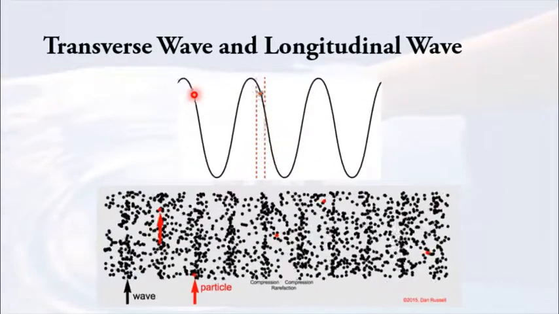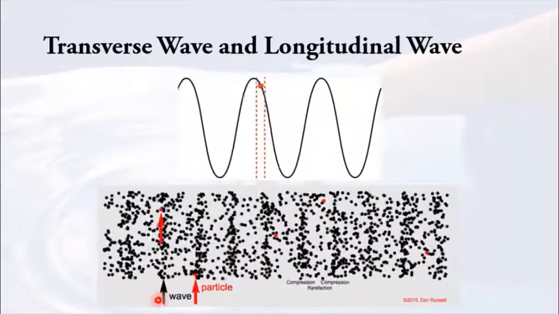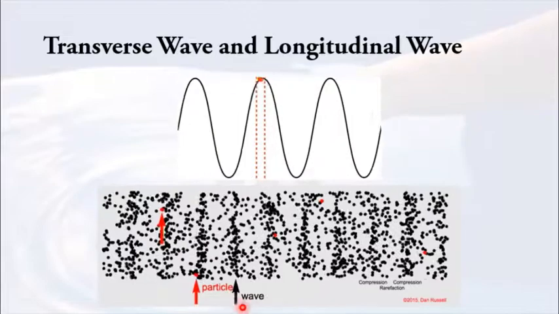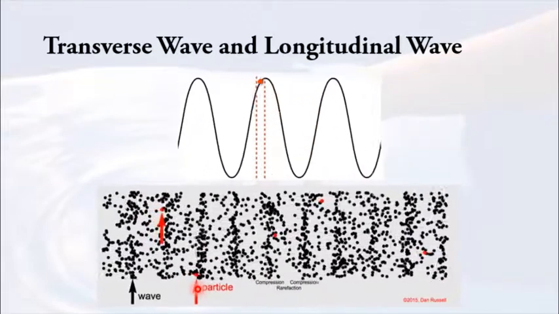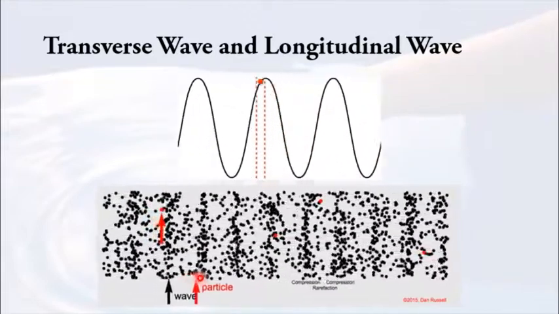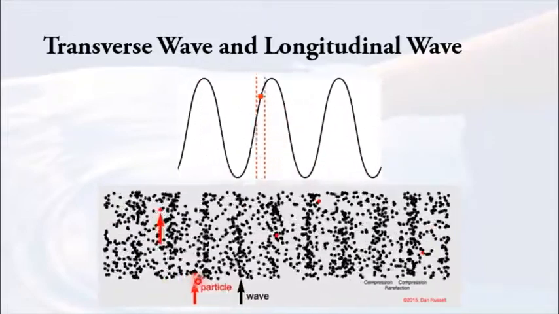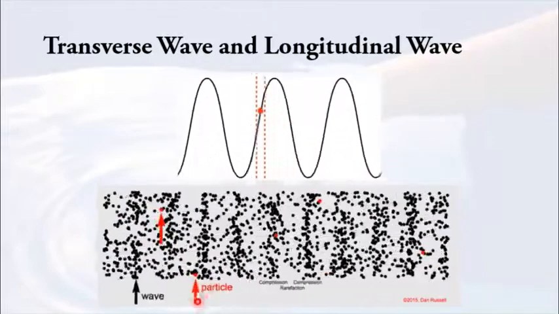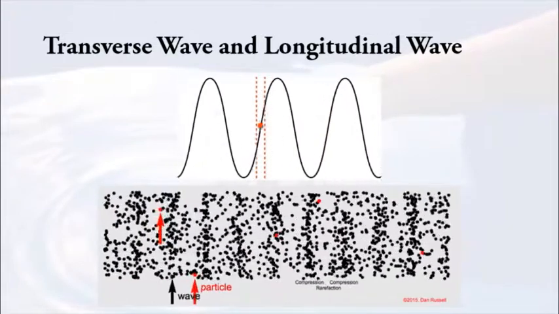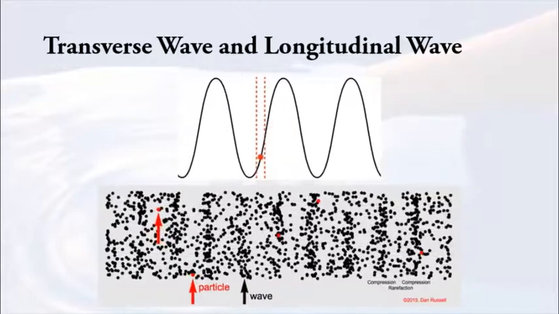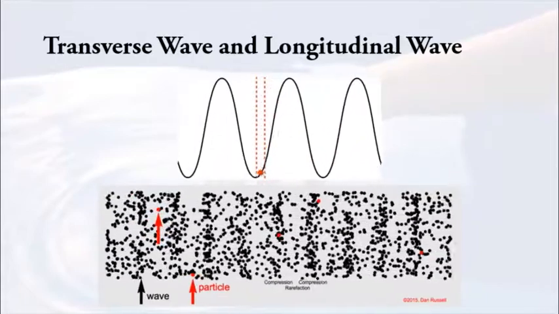So this is the longitudinal wave. As you can see here, the wave is traveling from the left to the right, based on these arrows. And you look at what happens to the particles. The particle is just oscillating around its equilibrium position, just a very, very short distance when you compare to the distance traveled by the wave. All right, so make sure you are clear what is the difference between the wave displacement and also the particle displacement.